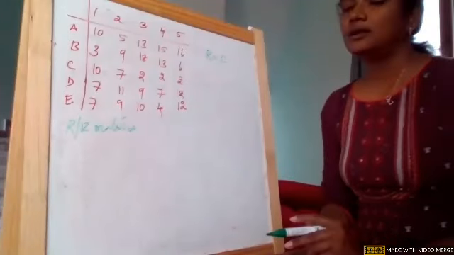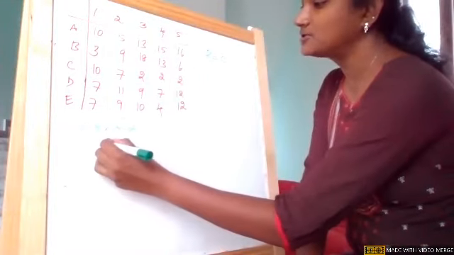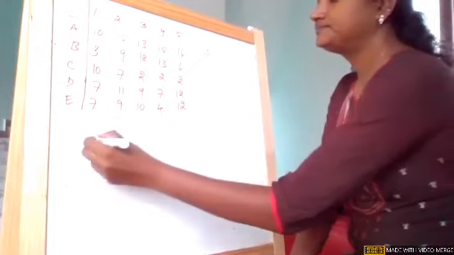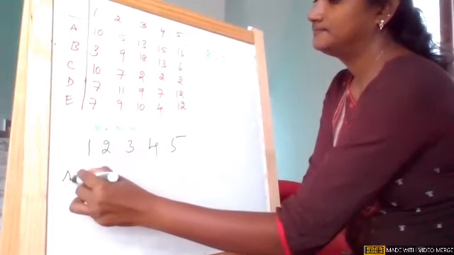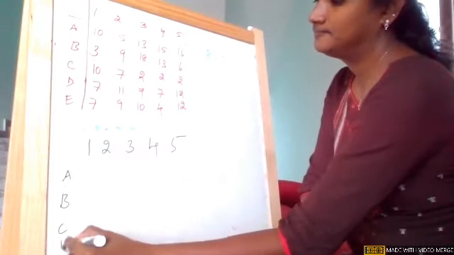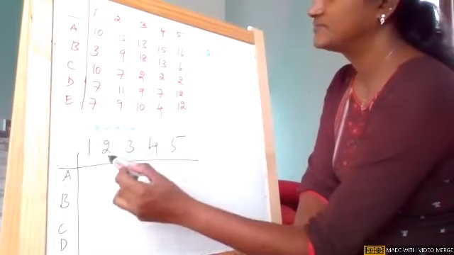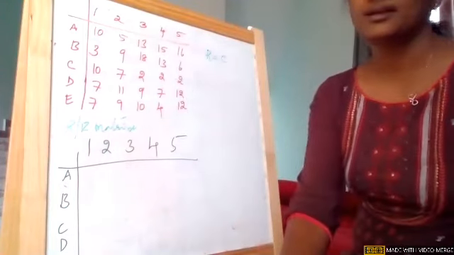Yeah, okay. Now, if you see, first our step is to prepare a row reduced matrix. So I'm just creating a row reduced matrix. So row reduced matrix, pick the smallest value in the row.